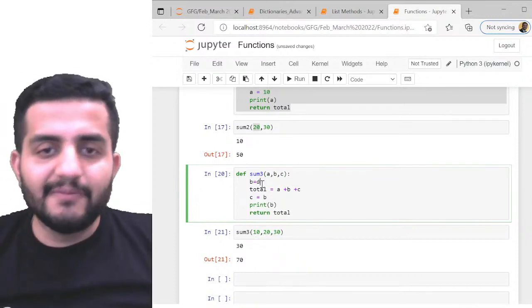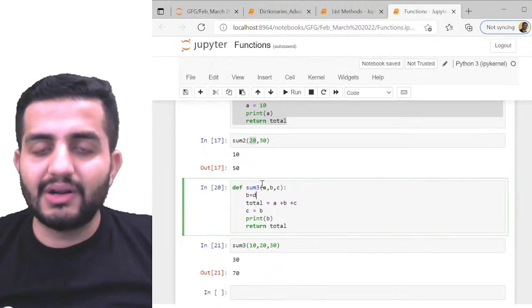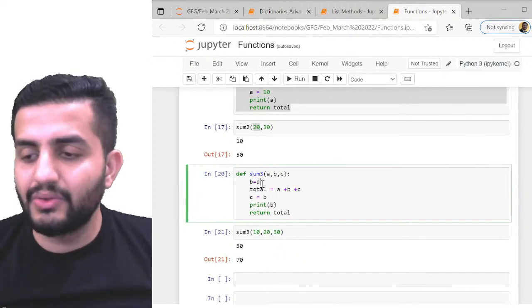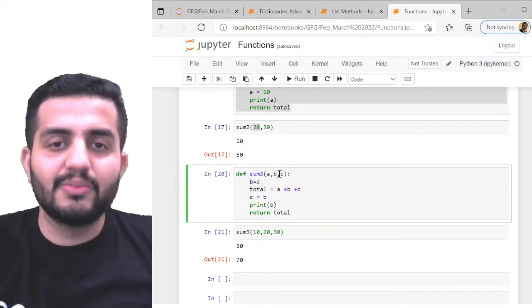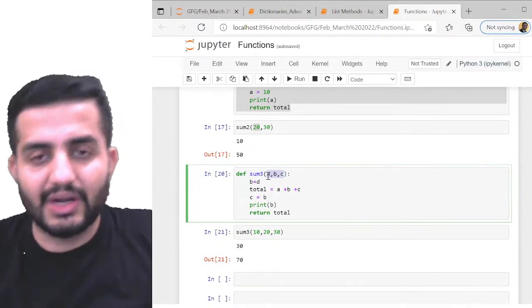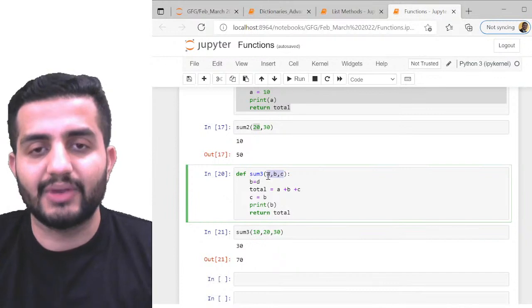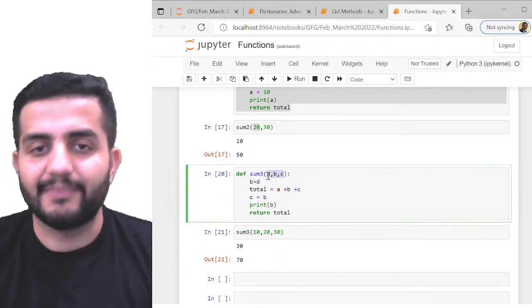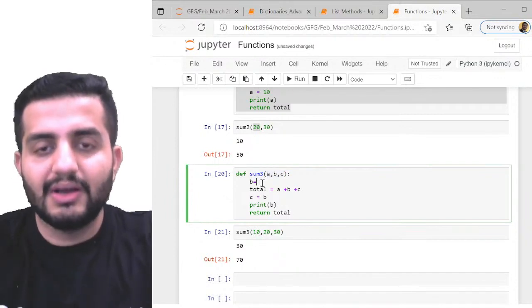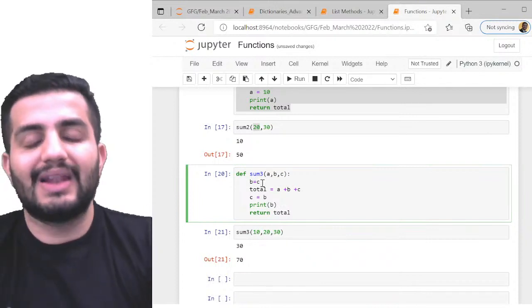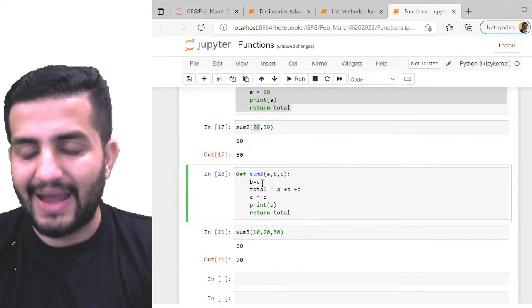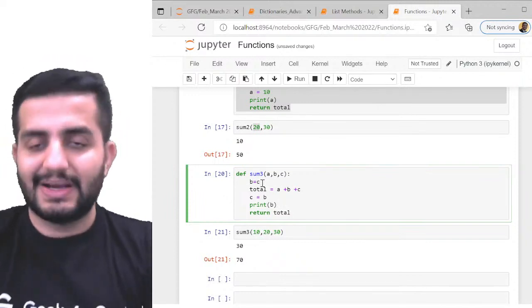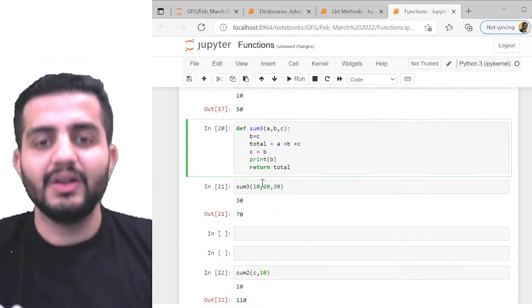this will obviously give me an error, right? Because d is not defined here. d is unknown to the function. So I can only write the things which are relevant to my functionalities, whatever I'm trying to use. Otherwise it'll give me an error. That's how the life cycle of the function goes. You have to be relevant with the parameters or the arguments which you are passing into it. Cool.